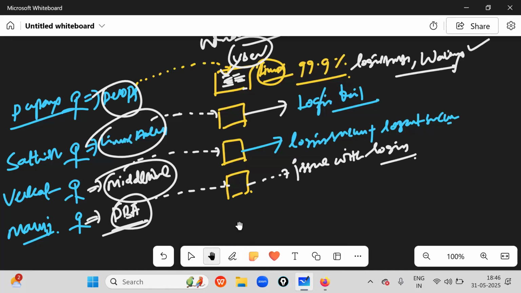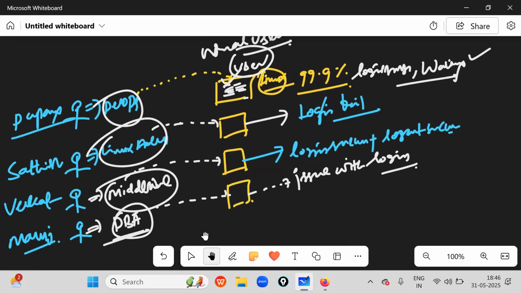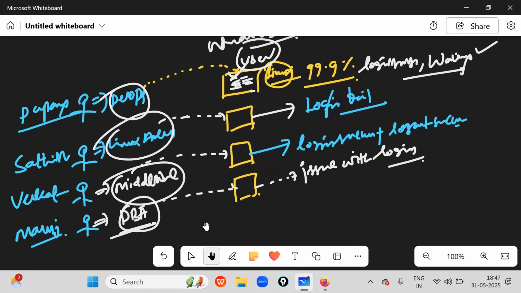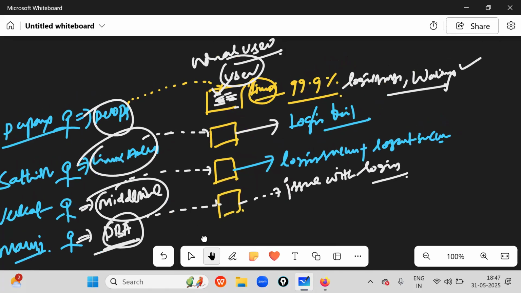I have taken only four members, but in real time there are so many people, all employees, resources, users. Just for our understanding we have taken only four members. In real time, many people work in different projects.